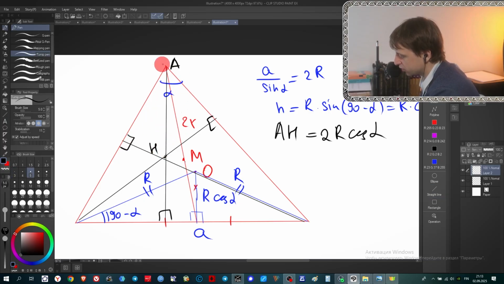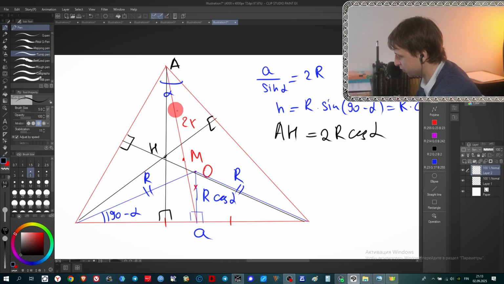AH is a diameter of the circumscribed circle here, because look at this quadrilateral: opposite angles are 90 degrees, so there exists a circle that passes through all its vertices, and AH would be exactly the diameter of this circle. In order for me to find AH, I can take this triangle or this triangle, find the radius of its circumscribed circle using the sine rule, and after that I will find this diameter.